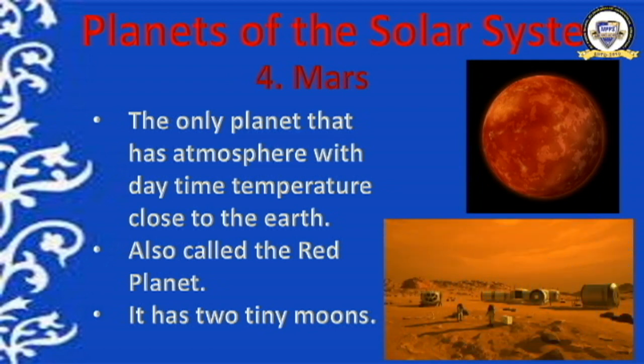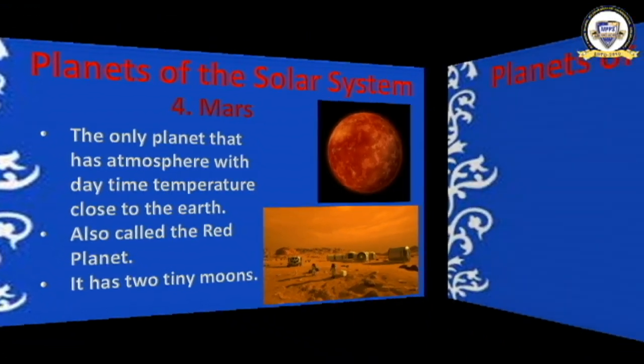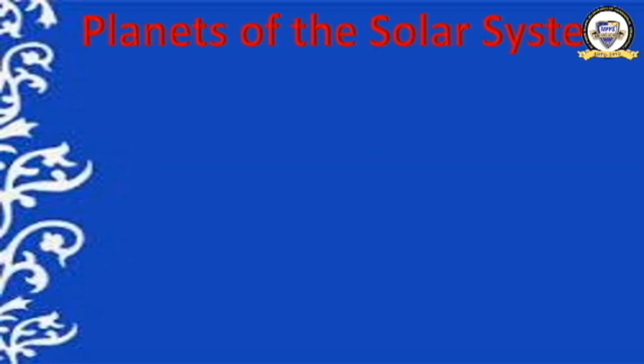Have a look. This is Mars, looking red and also known as the red planet, and this is the surface of Mars. You can see the scientific expeditions on Mars. This is what the surface of Mars looks like. Clear now? Okay, moving ahead to the fifth one.